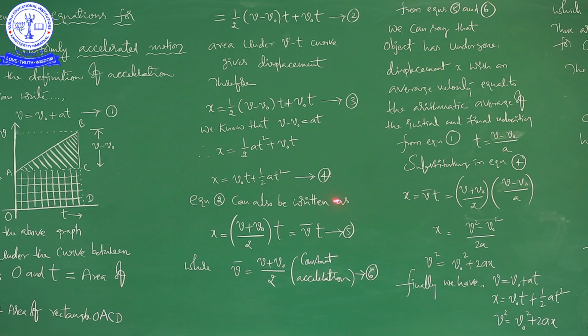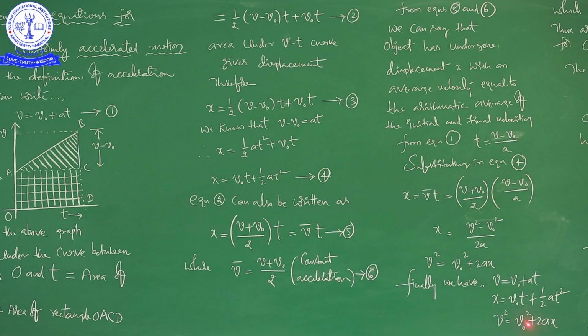But actually, we derived only 3 equations. This is the first equation, and it is the second equation of motion, and it is the third equation of motion. So, I wrote clearly, see here. Finally, we have V is equal to V naught plus AT, X is equal to V naught into T plus half AT square, V square is equal to V naught square plus 2AX.